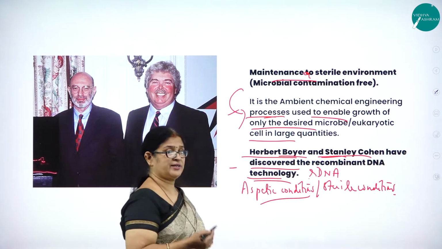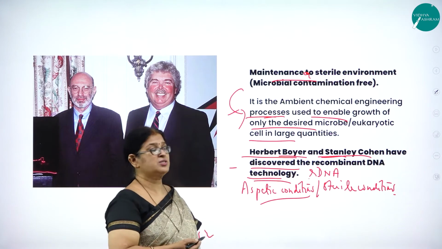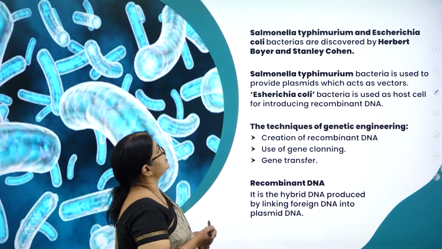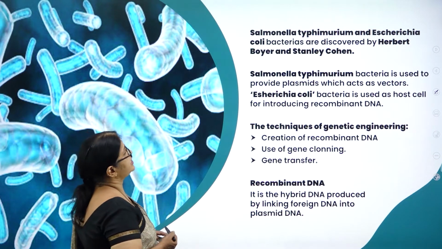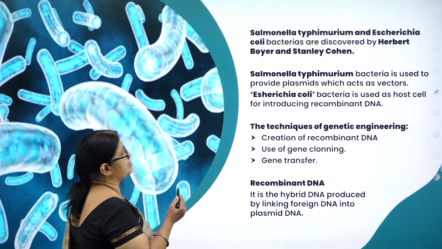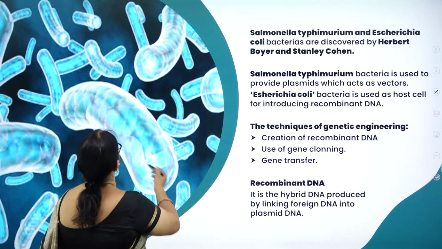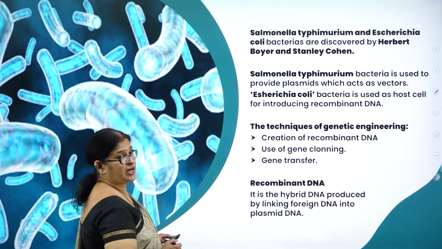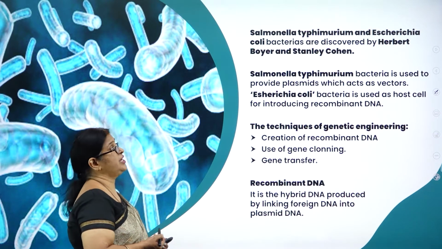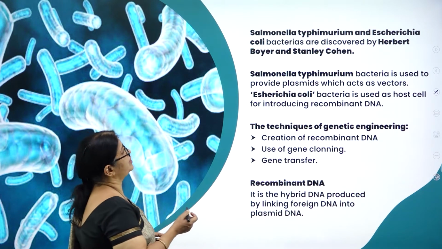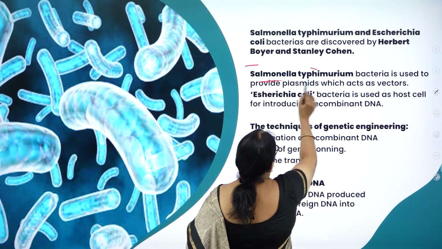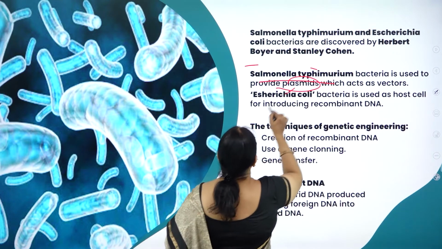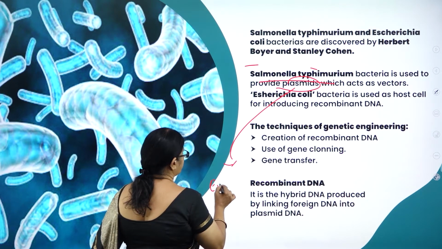So the credit should go to these two great scientists who came out with recombinant DNA technology. Then Salmonella typhimurium and Escherichia coli bacteria were used by Herbert Boyer and Stanley Cohen. You can see in this picture Salmonella typhimurium and E. coli, a very common bacteria. Salmonella typhimurium bacteria is used to provide plasmids. When we use the word plasmids, it means circular DNA.